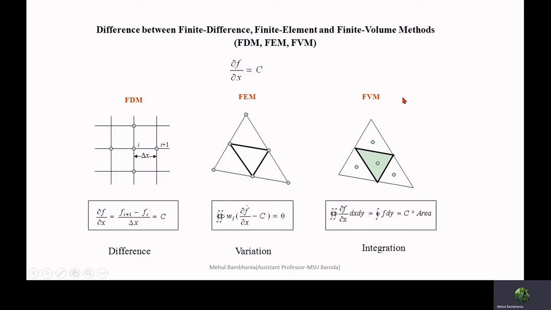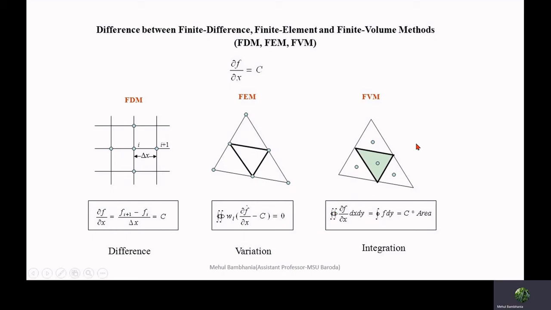Now in the case of the finite volume method, the entire space is divided into a number of small volumes. The governing equation is applied at the centroid of each individual volume. After calculating parameters for all individual volumes at their centroids, the final solution can be derived through the integration of all values.